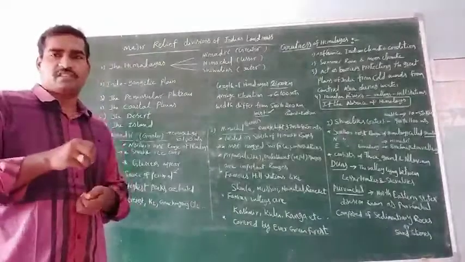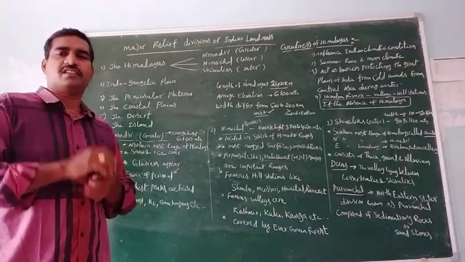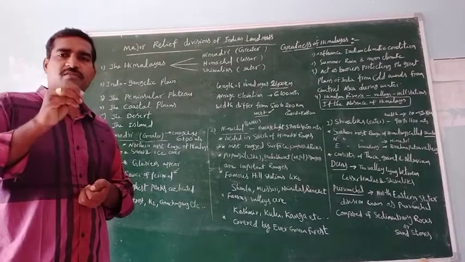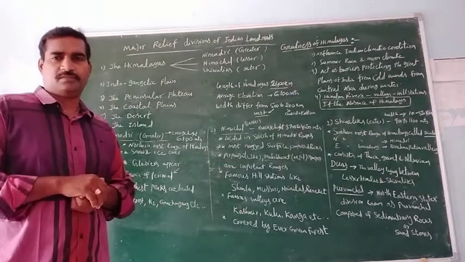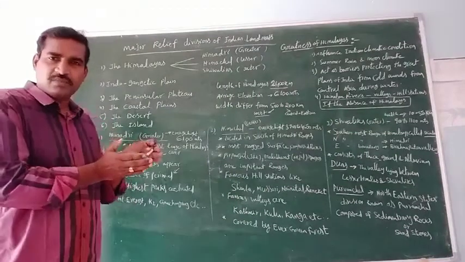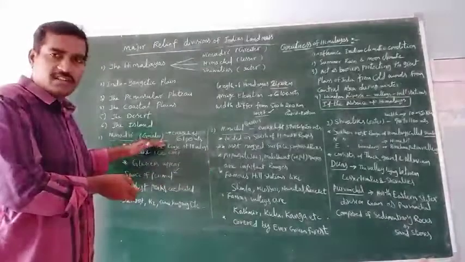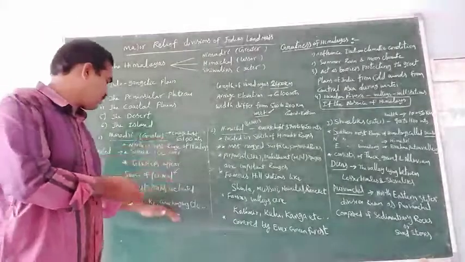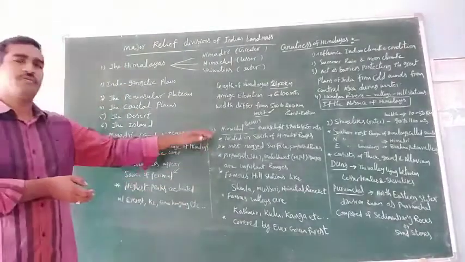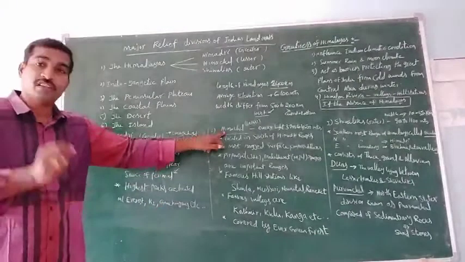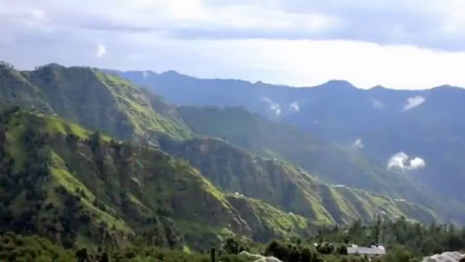So at present, Kanchenjunga is the highest peak in India. These highest peaks are located in the Himadri range only. Understood? Right. Now we'll go to the next topic, the Himachal range.